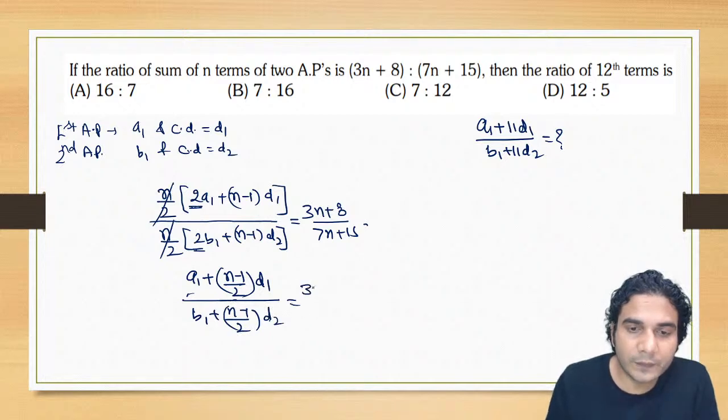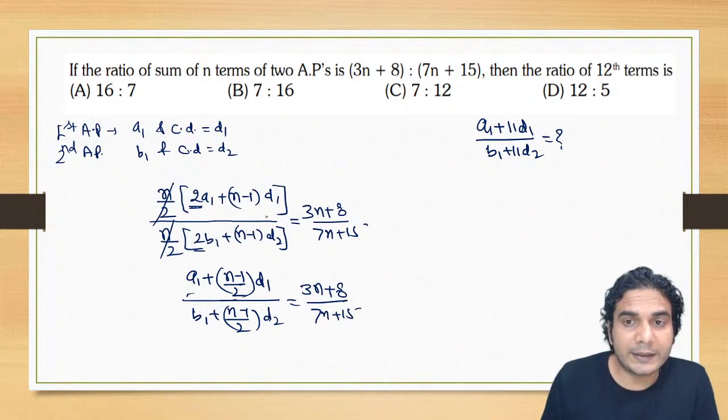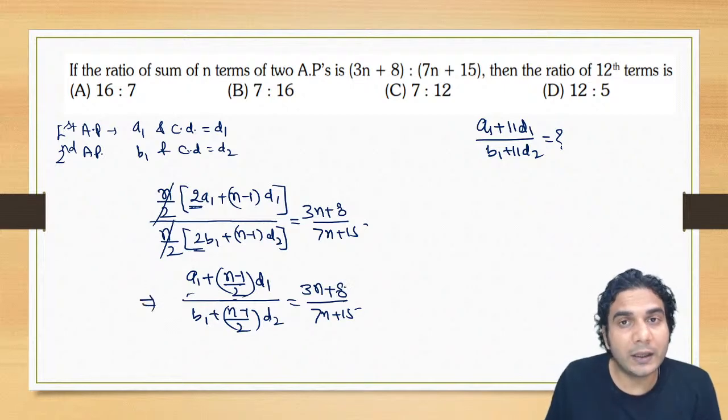It is given in terms of n, 3n plus 8 divided by 7n plus 15. Now look at this carefully. This ratio is true for all values of n, so you can put any value of n in this.